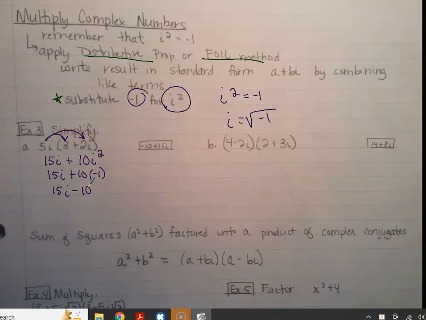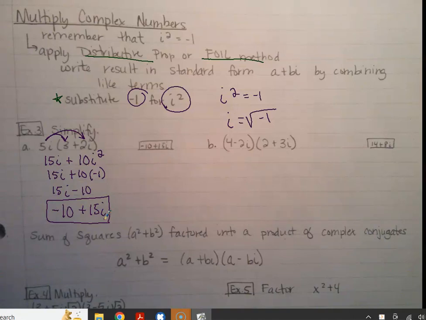Now, the one flaw here is that it's not in the correct form. The standard form has the real number first. So we would change it to -10, put the real number first, plus the imaginary part. So you just flip it to get it in standard form.